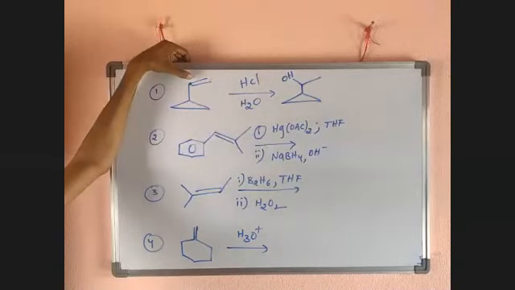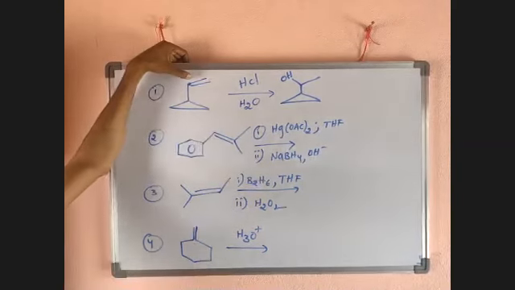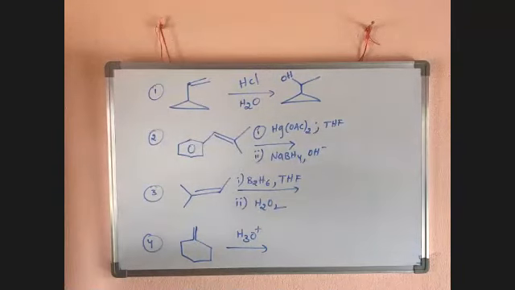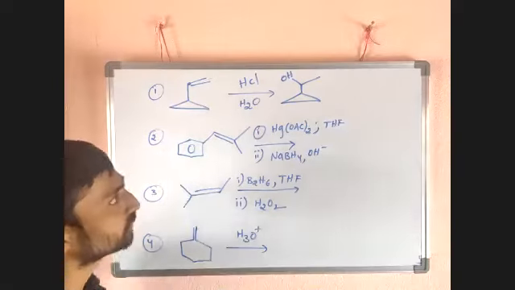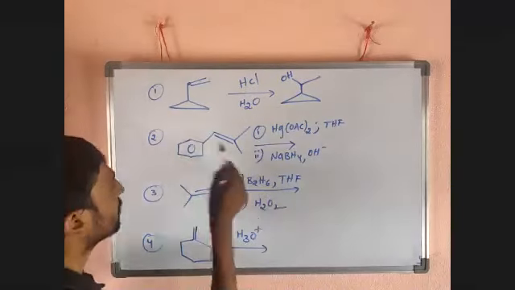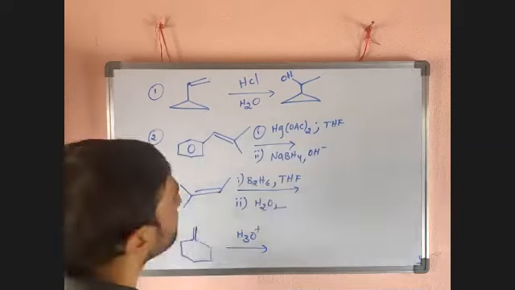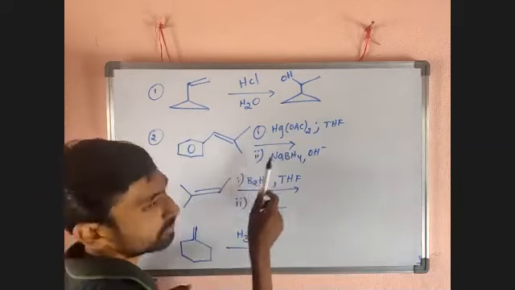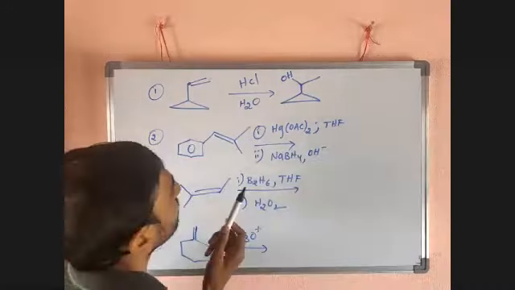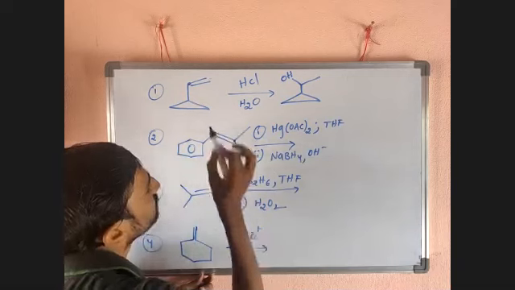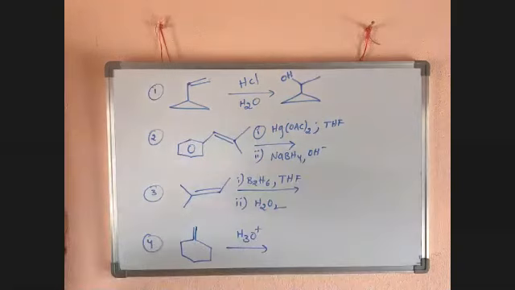Now in the second case, the reaction is the same, but the reaction name is different. It is the oxymercuration and demercuration reaction. Here also it follows Markovnikov's rule. I told you that it follows Markovnikov's. Look here what's happened. This one is a double bonded carbon. This one is also a double bonded carbon. Both are double bonded carbons.